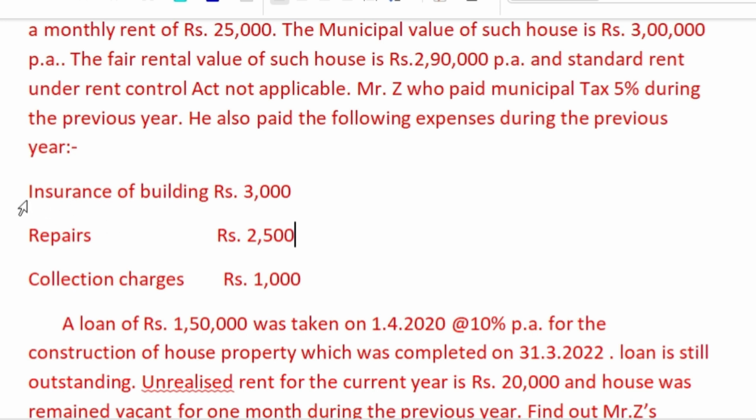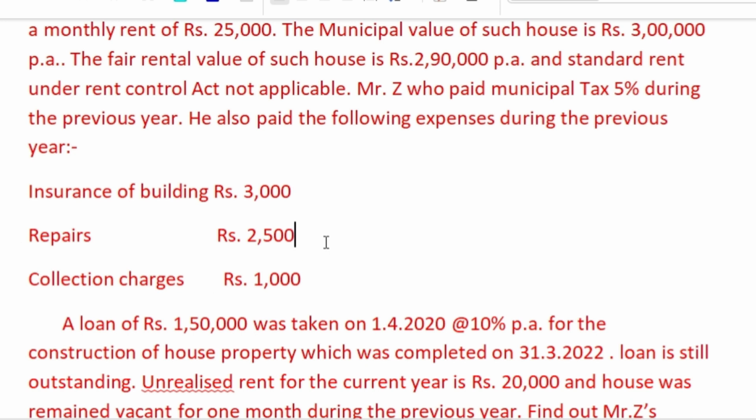For this, a straight deduction of 30% of net annual value is eligible. So when 30% of net annual value as a standard deduction under section 24 clause A is available, then if these expenses are given, we have to ignore them. These three expenses shall not be taken into account. We have to ignore them.